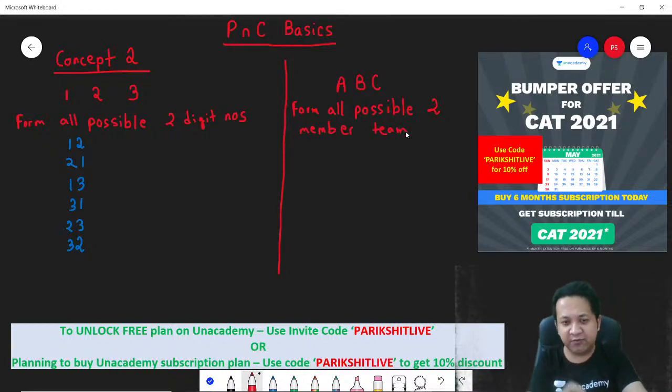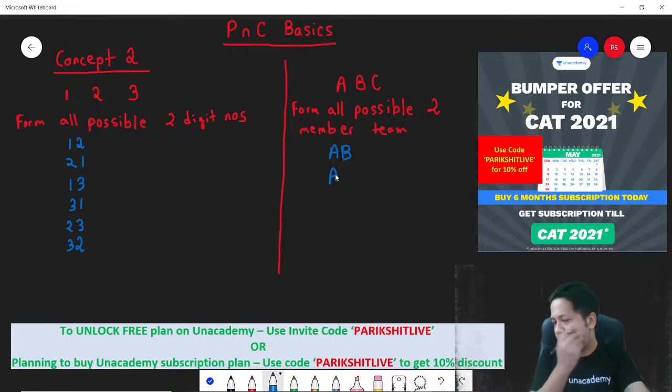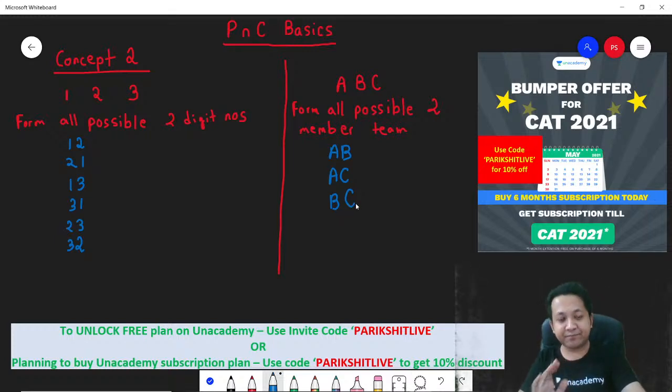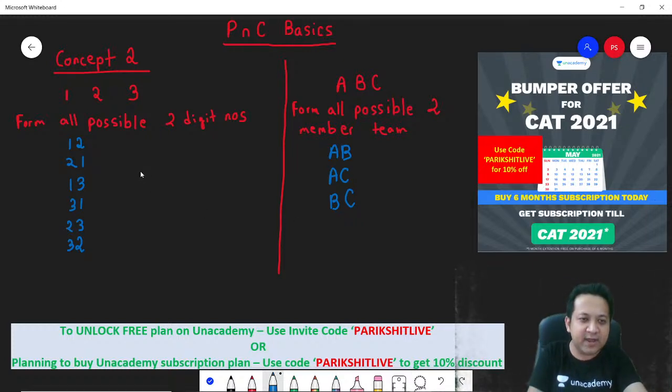Let's understand the difference. In the second case, what are the scenarios possible? It is AB, AC, and BC, right? Now think about it. In the left hand side, you have digits. On the right hand side, you had human beings. In the left hand side, your answer is 6. In the right hand side, your answer is 3.